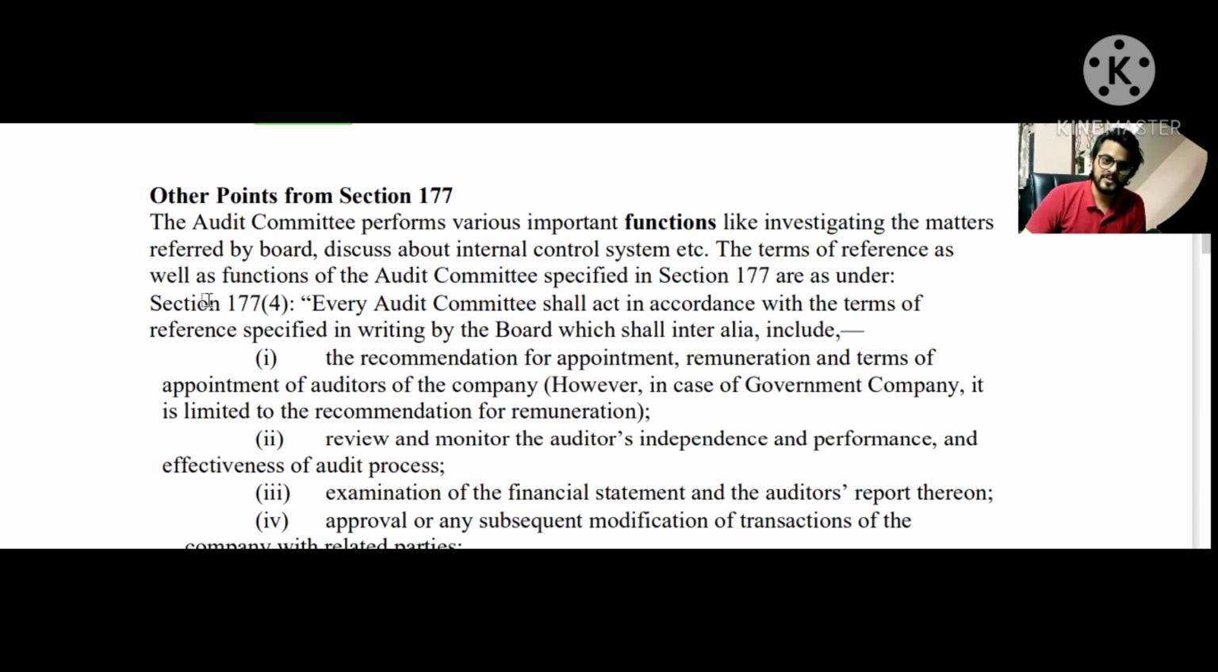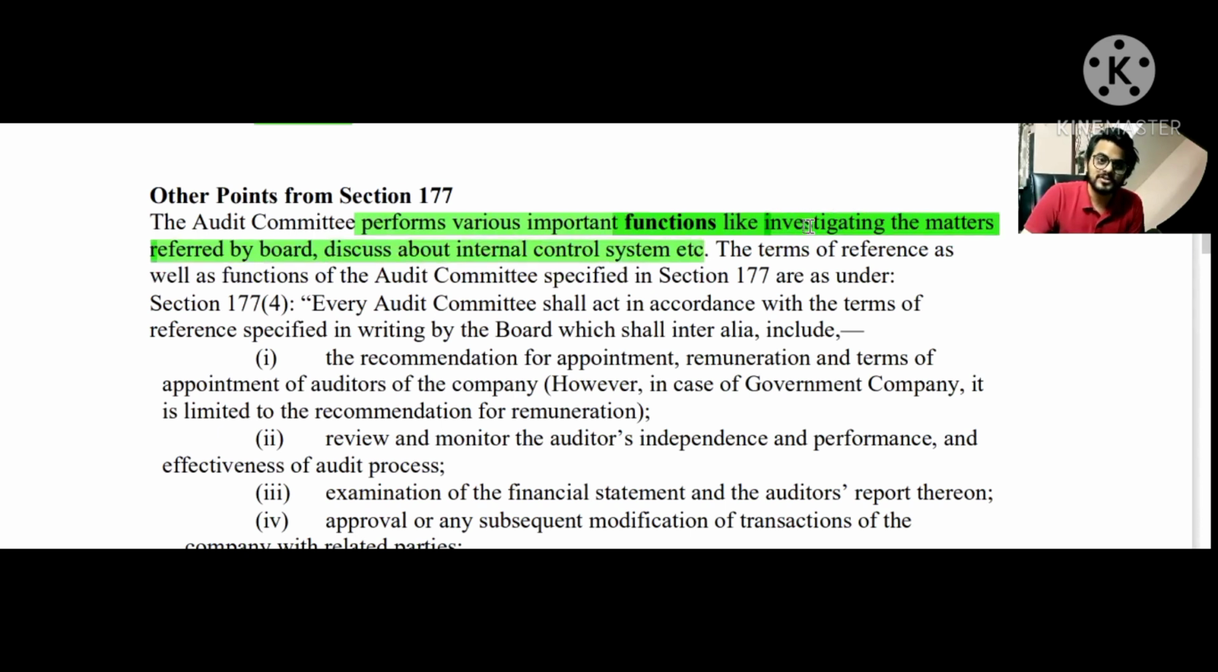So now coming to section number 177, other points, it basically talks about the functions, the important functions of the audit committee. So now you will see that the points will be similar to the roles of the audit committee and the powers of the audit committee that we have already read about. So yes, let's see the points, and you will be able to relate the majority of the points basically. All right. The audit committee performs various important functions like investigating the matter referred by the board, and discussing the internal control system. All right.